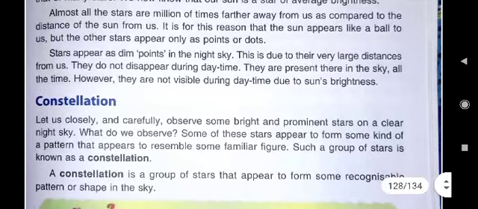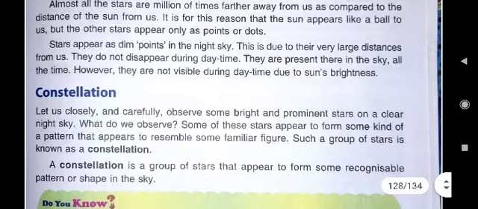Why are they not visible? Due to the sun's brightness, because the sun dominates the daytime sky. So the D first answer is here only. Stars are not visible during daytime due to the sun's brightness.